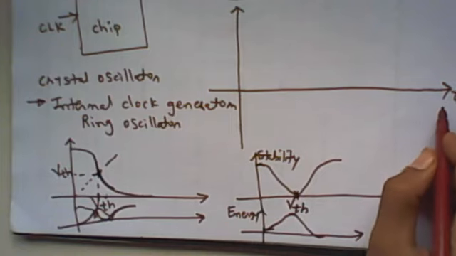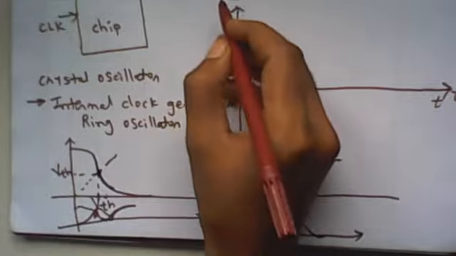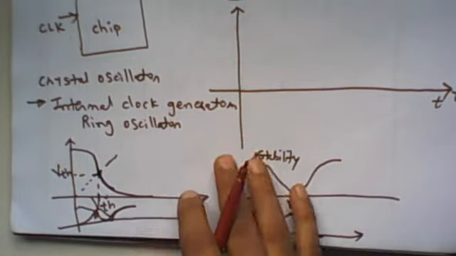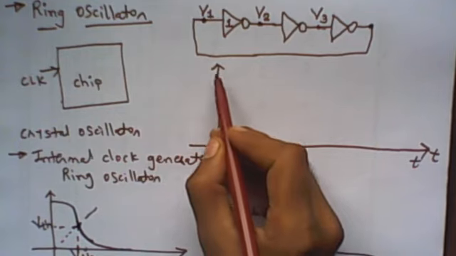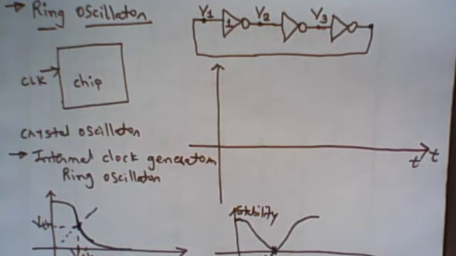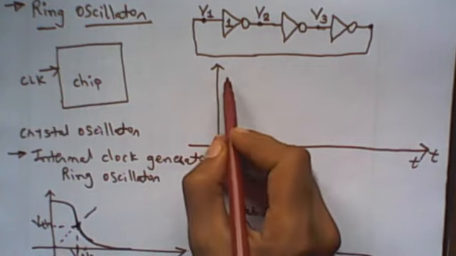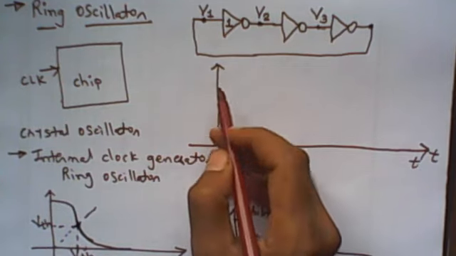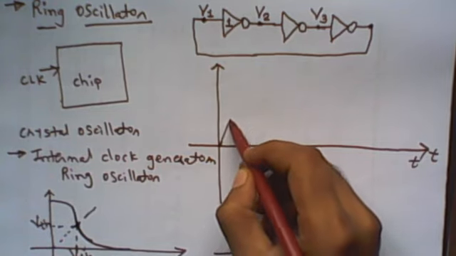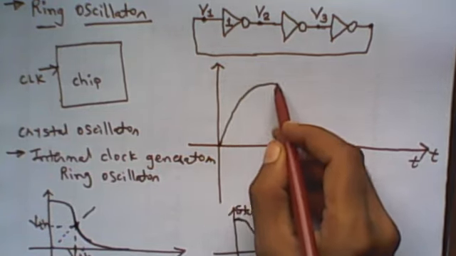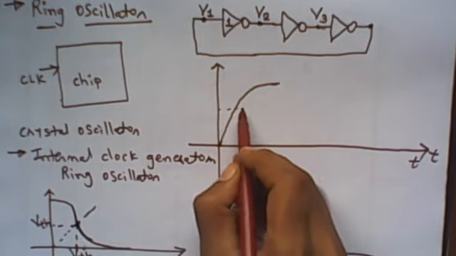So let me plot time versus output voltage of the different inverters. Suppose the output of inverter 1 goes from 0 to 1.